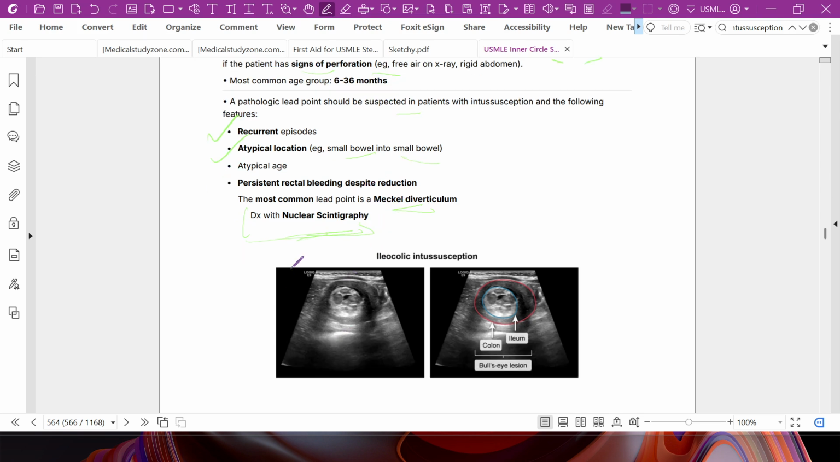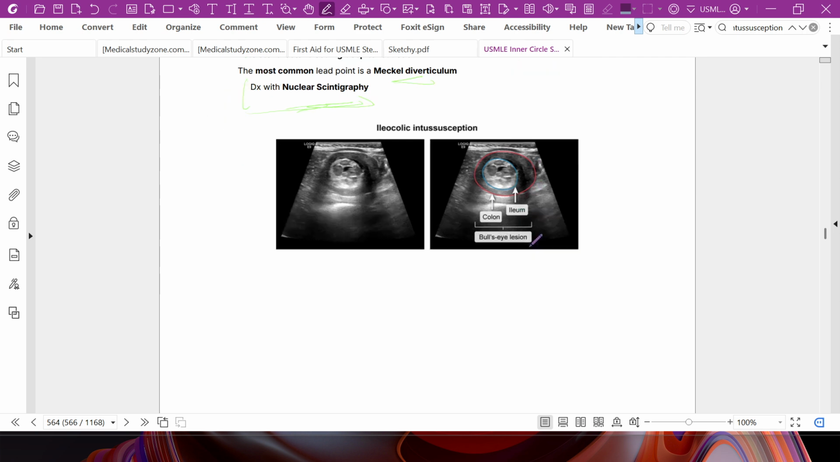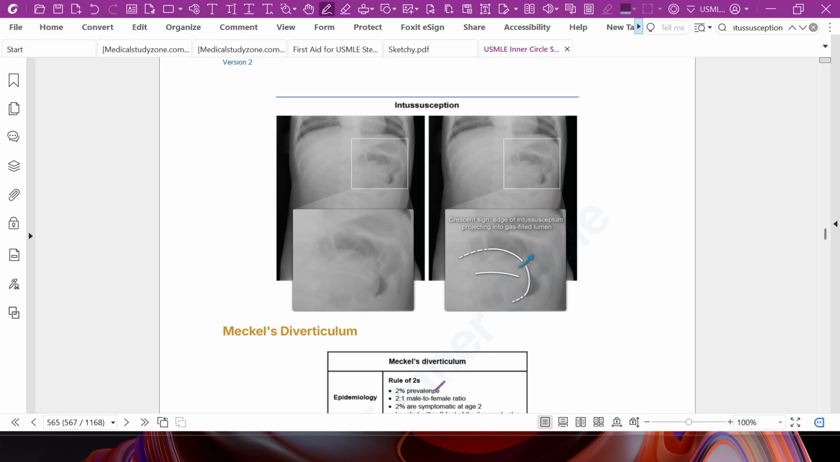If we look at this ileocolic intussusception, there is ileum and there is colon, looking like a target lesion or bullseye lesion. This is another picture of intussusception on abdominal X-ray, where there is the crescent sign: the edge of intussusception projecting into gas filled lumen.